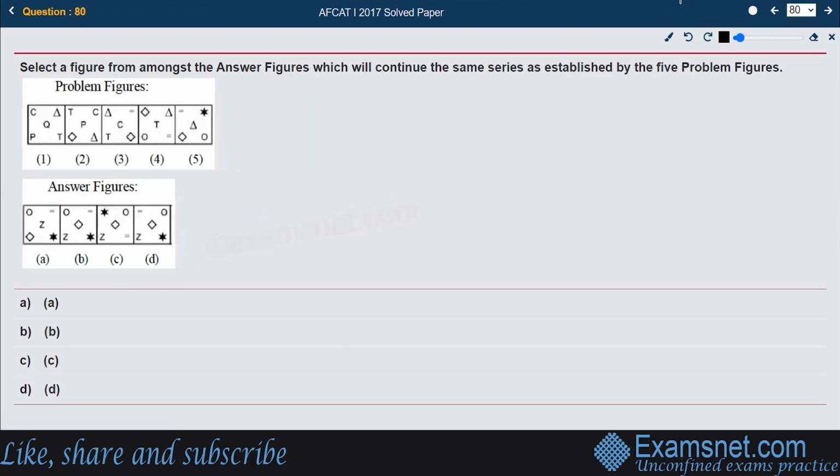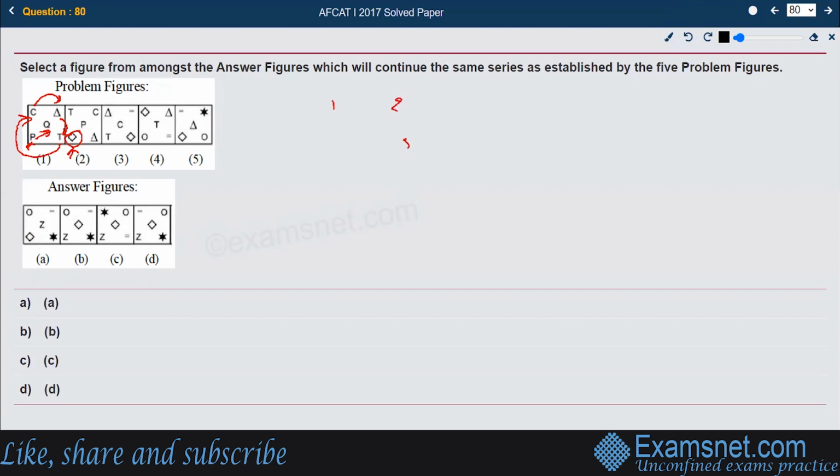Next, now there is a pattern going on. We have to understand what is happening in this. If you look at it carefully, this C is transformed to this side. This triangle is transformed to the bottom side. This T is transformed to the diagonally opposite. See, this is the change being done. And this center figure, this P, is being transferred to the center. And at this position, a new figure is being introduced. So that's what they are doing.